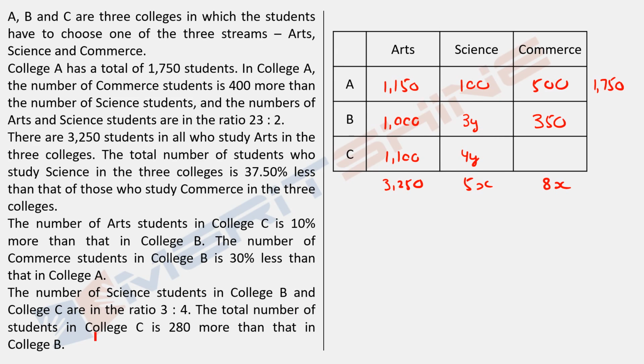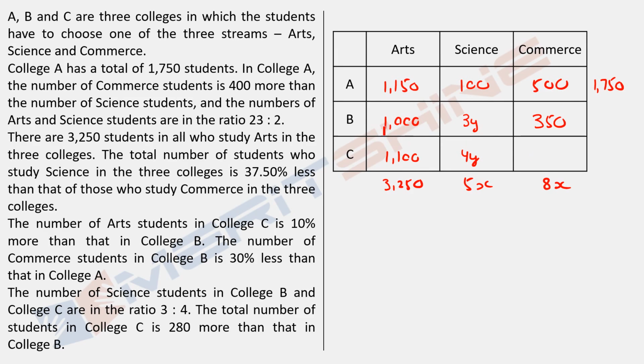The total number of students in college C is 280 more than that in college B. So here, this total, look at what he's saying. This total, these three cells, 1100, 4y and this blank is 280 more than the total of 1000, 3y and 350. Now we can write a small equation or we can just apply some logic and try writing it directly. Listen to this part very carefully. Can I say that the sum of this row C is 280 more than the sum of this row? Fine. 280 more, these three as compared to this three.